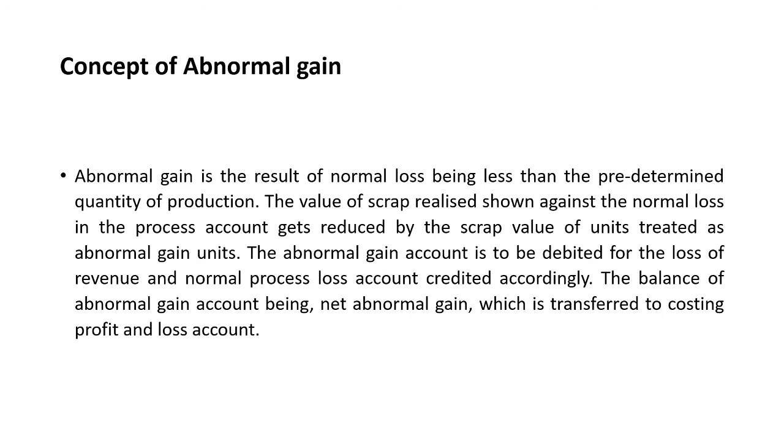And then what you will understand is the abnormal gain account is to be debited for the loss of revenue and normal process loss account credited accordingly. The balance of abnormal gain account being net abnormal gain is transferred to costing profit and loss account.